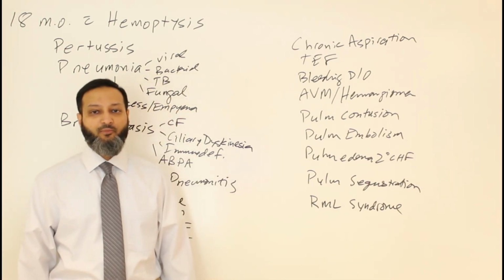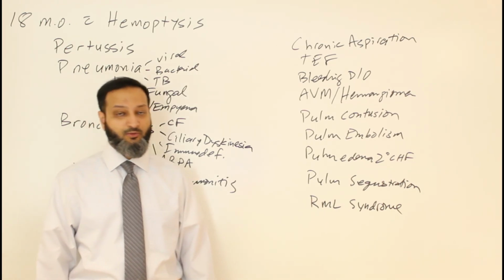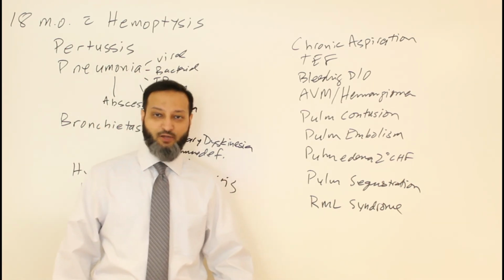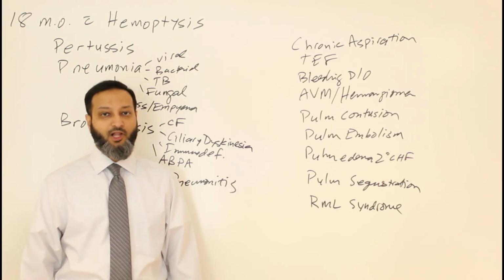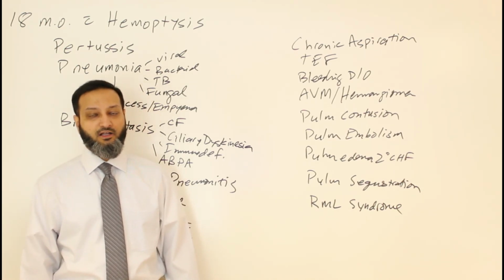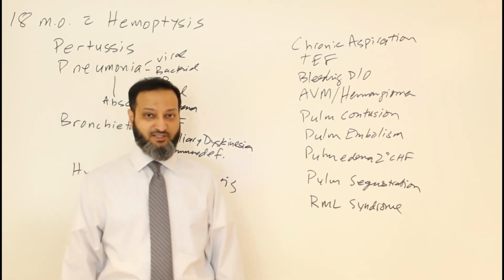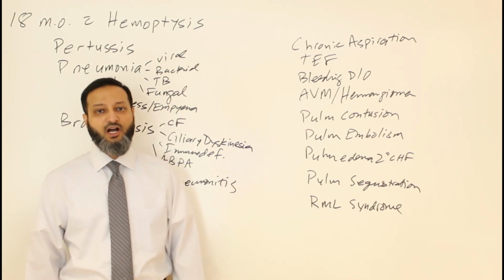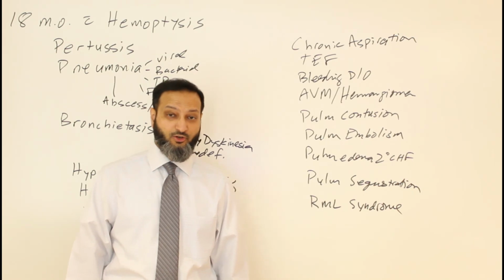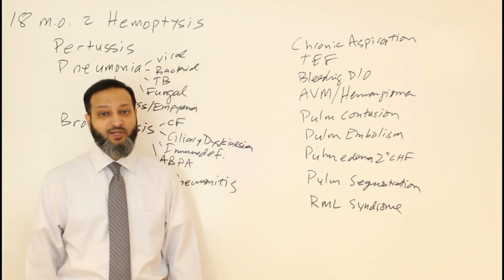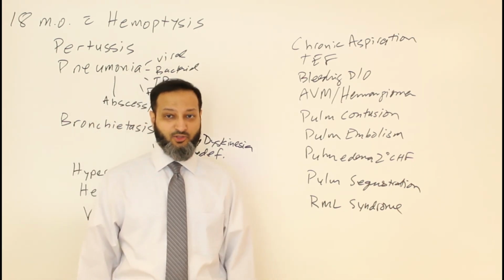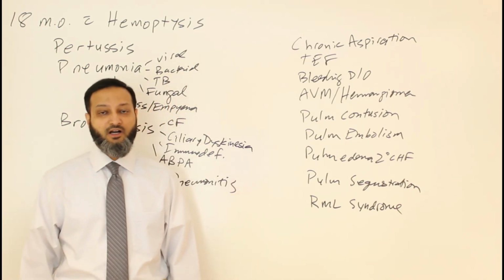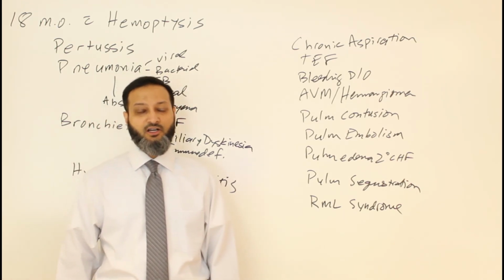So putting them on soy protein or some sort of hydrolyzed elemental milk and formula can help with the hypersensitivity response. And then symptomatically, you can treat with bronchodilators, sometimes even oral or inhaled steroids to help reduce inflammation, or other immunosuppressants might be needed in those patients as well.